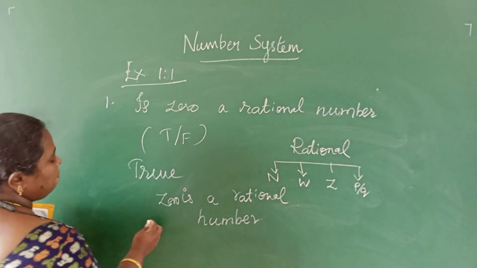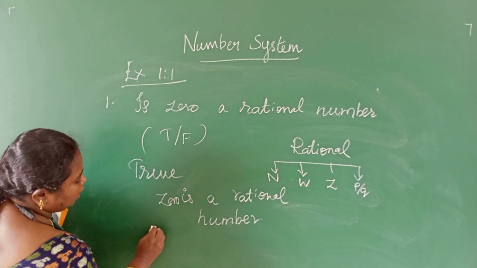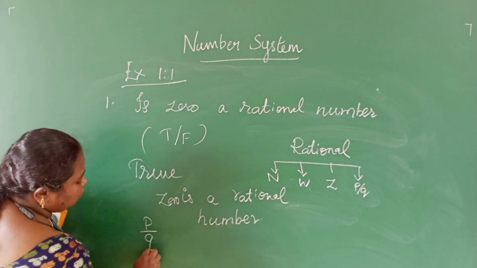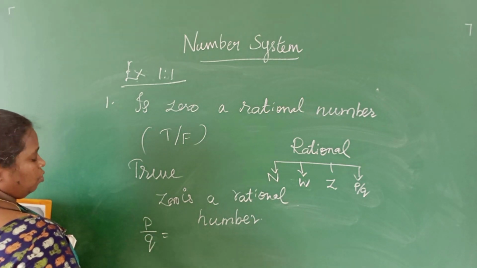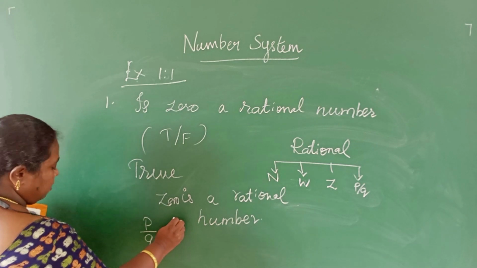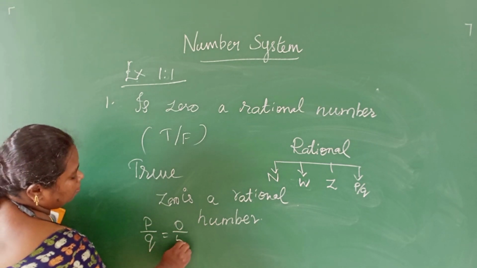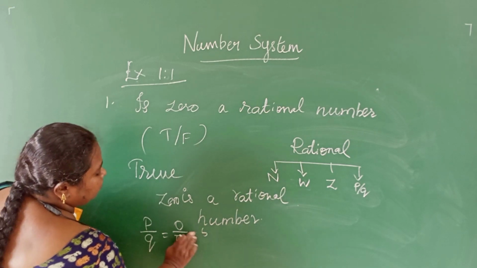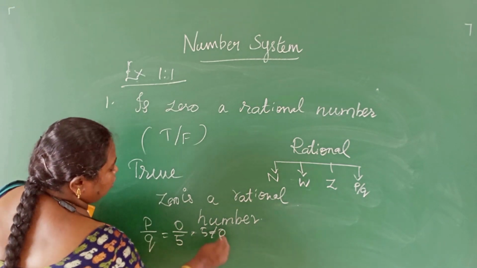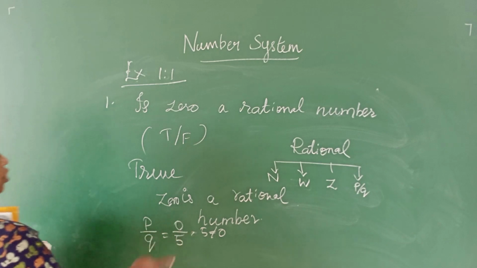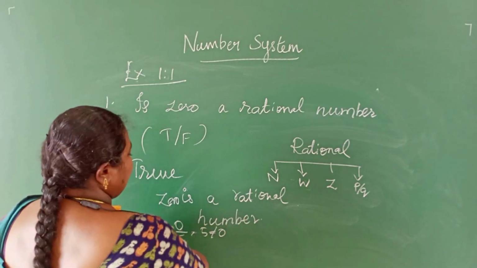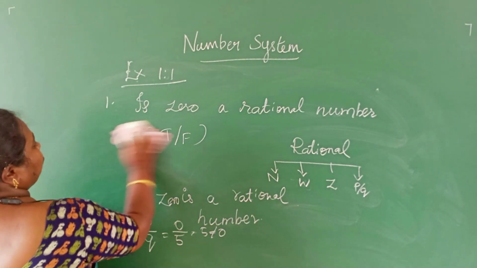Or you can say a number in the form of p by q, where q is not equal to 0. We know that 0 by 5, where 5 is not equal to 0, is equal to 0. So 0 is a rational number.